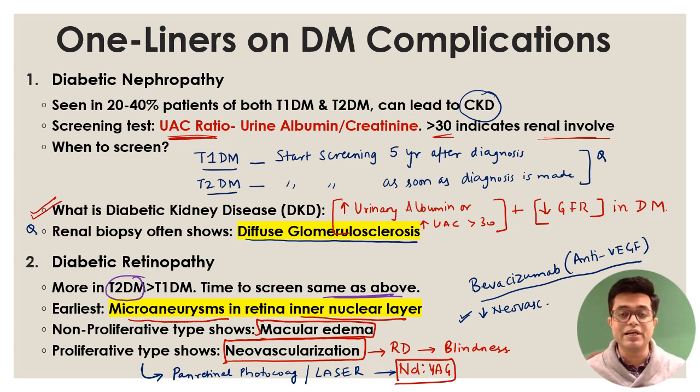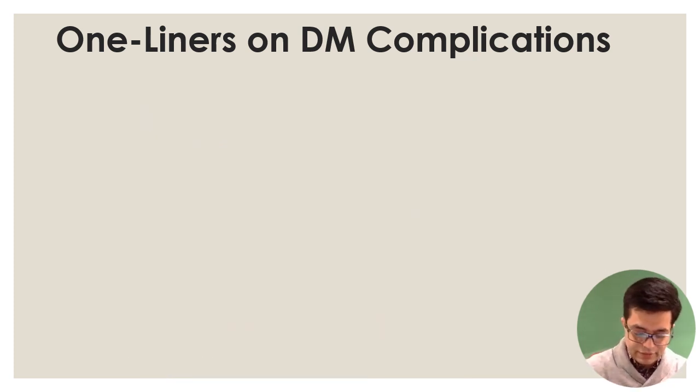So intravitreal injections of bevacizumab can be tried, but the frontline therapy is laser. This is one condition where early diagnosis and prevention by maintaining good blood glucose levels is better compared to treatment done later. And then we have the third complication, that is skin manifestation.